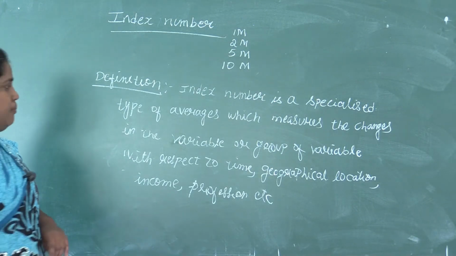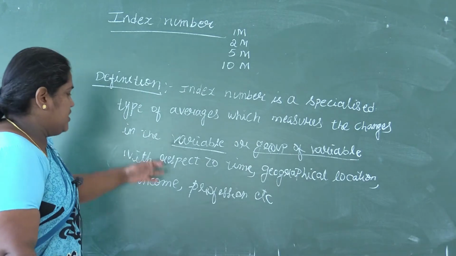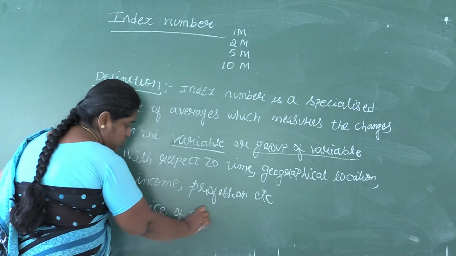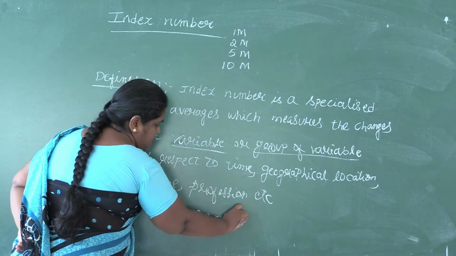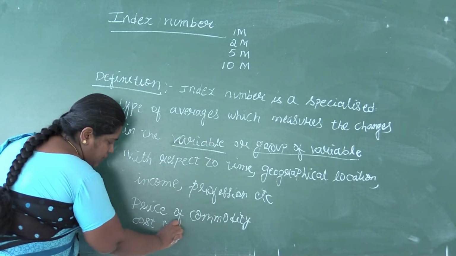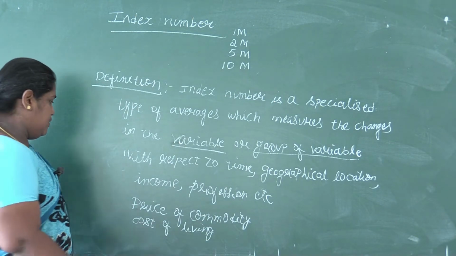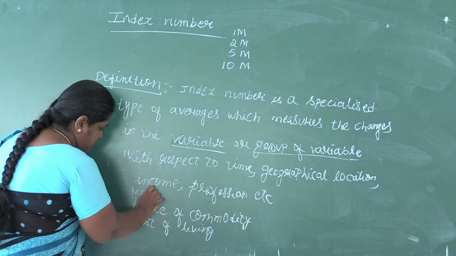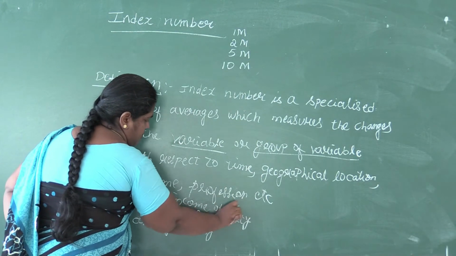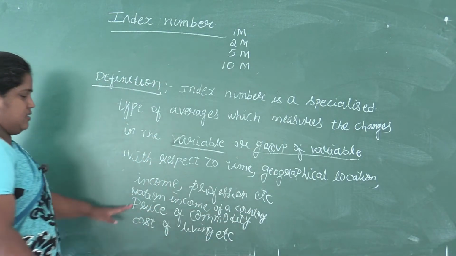Here the variable may be a single variable or a group of variables. When you say variable, you can take the prices of items, the price of commodities, one single commodity, or the changes occurring in the cost of living. This you will be studying later on. What is that cost of living? The national income of a country. There are still more factors which can be studied, but I'll just write these three examples.